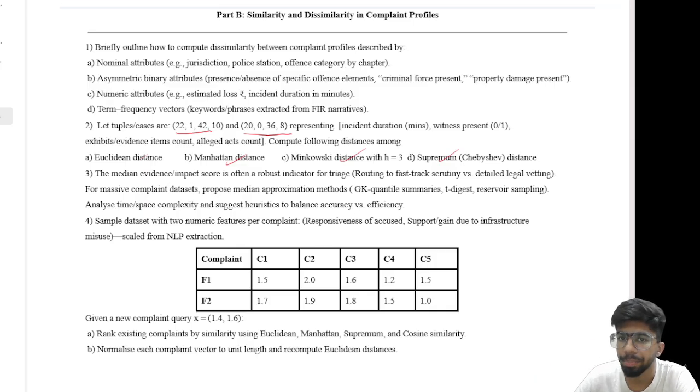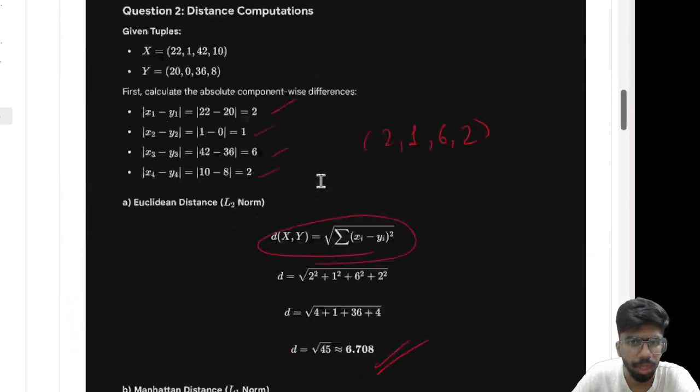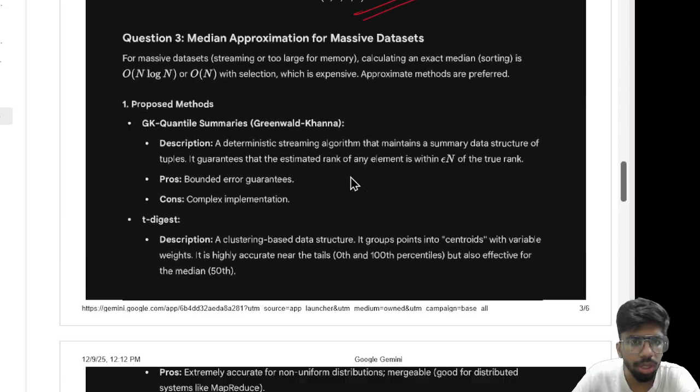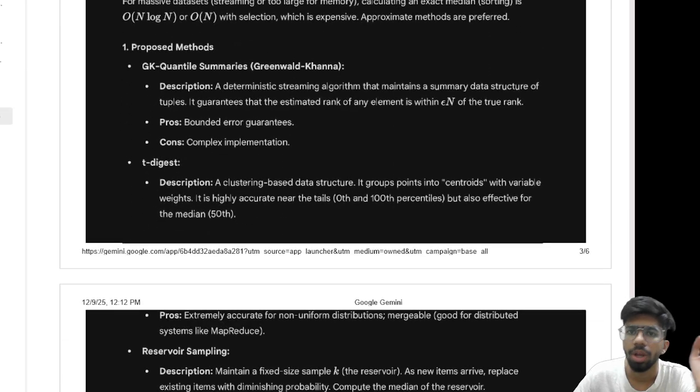That is what we need: approximate but efficient techniques that provide the median or near-median value with controlled error. So let's discuss the three main approaches in large-scale systems. So here's the solution for it. Okay. So first is GK quantile summaries, which stands for Greenwald-Khanna. The first method is the GK summary, a deterministic streaming algorithm.